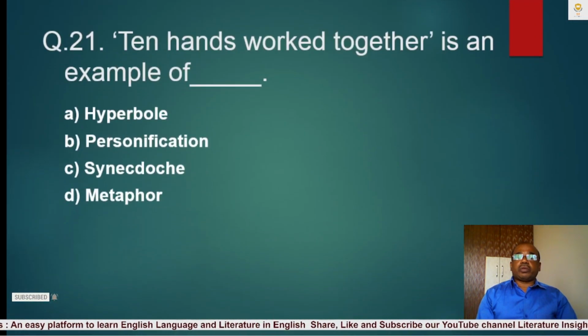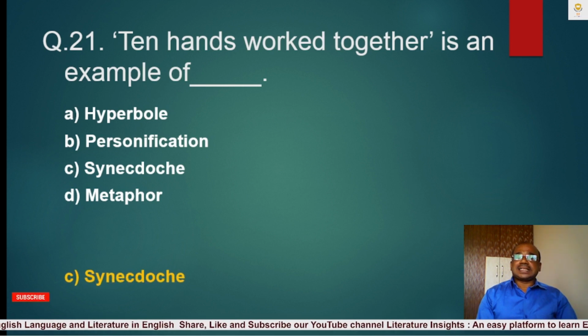Question number 21. Ten hands work together is an example of blank. A. Hyperbole, B. Personification, C. Synecdoche, D. Metaphor. The correct answer is C. Synecdoche. Ten hands work together is an example of synecdoche.